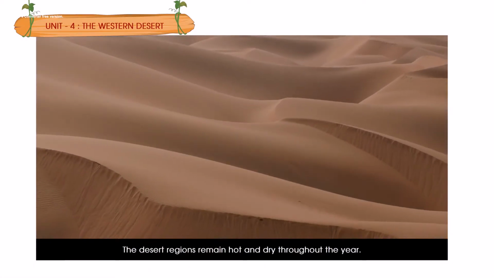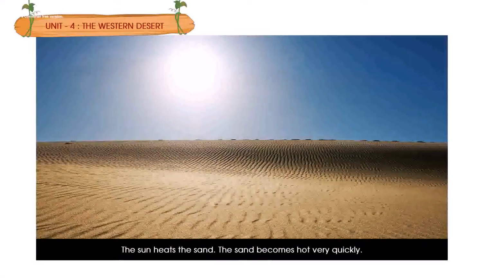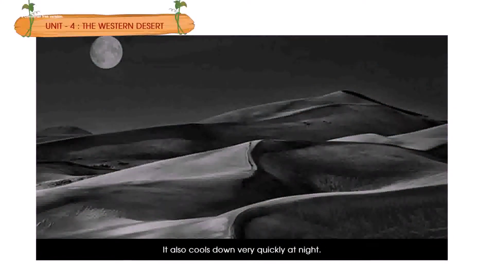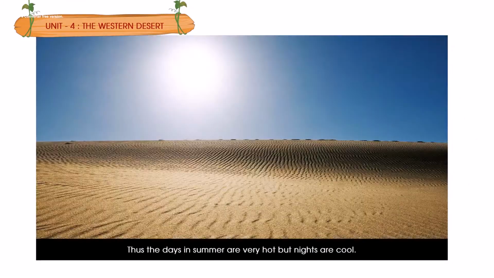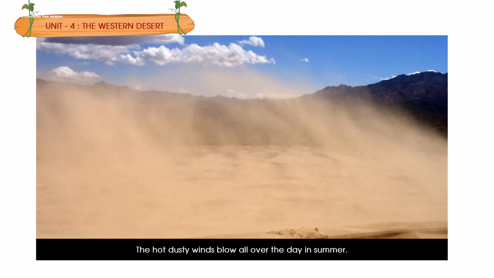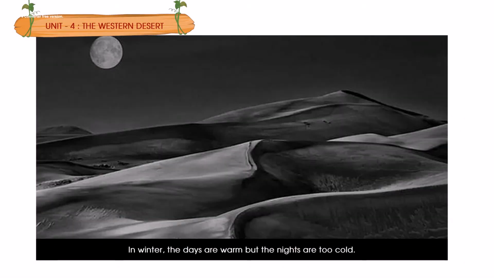The desert regions remain hot and dry throughout the year. The sun heats the sand. Sand becomes hot very quickly. It also cools down very quickly at night. Thus, the days in summer are very hot, but nights are cool. The hot dusty winds blow all over the day in summer. In winter, the days are warm, but the nights are too cold. Thus, climate in the desert swings between extremes.